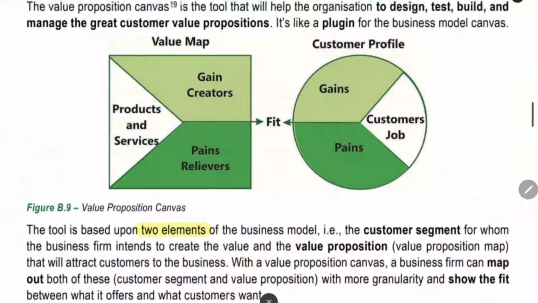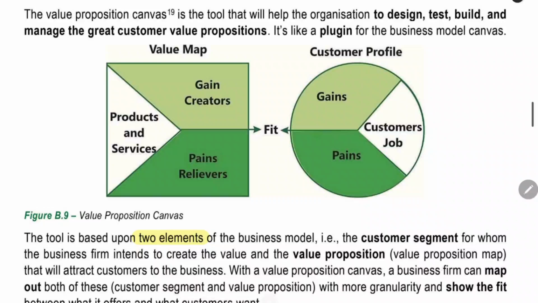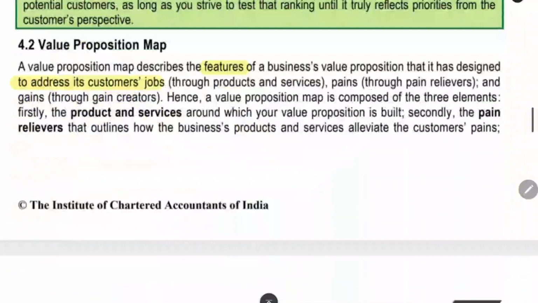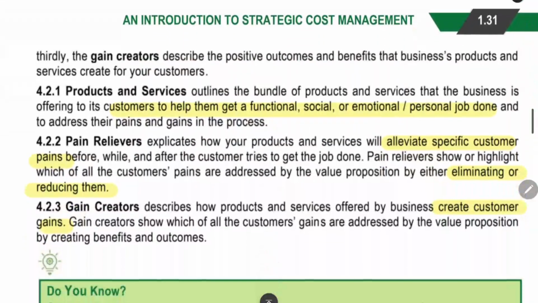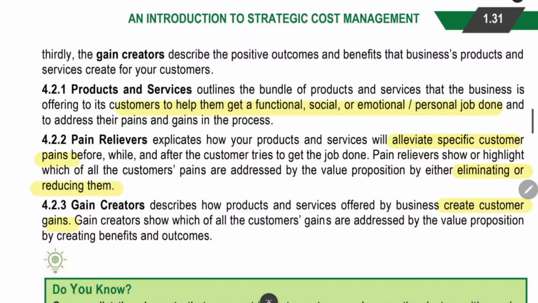Now, the next thing is the value proposition map. In this also we have the gain creator and pain reliever, and another thing is the product or service. We can see it one by one. First thing in the value proposition map are the features of the product or service that we are providing to the customer. It will help the customer to solve the problem. Products or services will help to get the customer's job done. It will help to complete the job. It will solve the problem. It will give a functional solution.